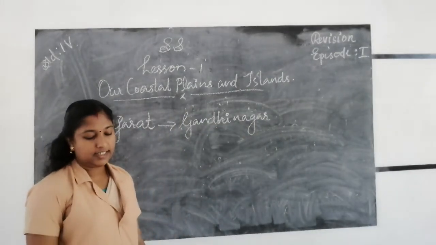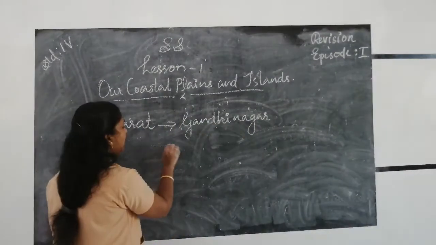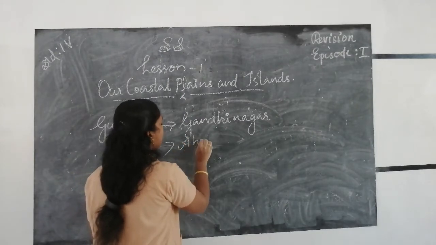The largest city in Gujarat is Ahmedabad.